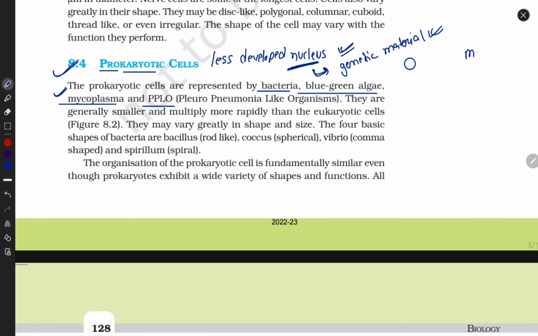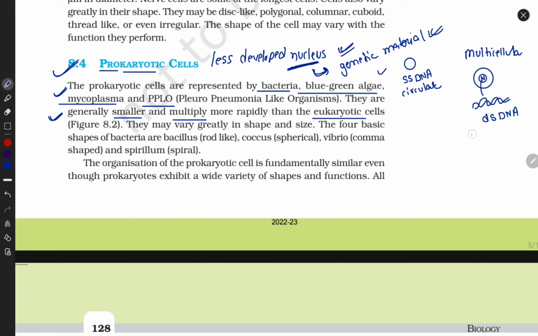Like us, we are multicellular. We have a well defined cell, and inside the cell we have a well defined nucleus. Inside the nucleus we have well defined genetic material. We call it DNA. Our DNA is double stranded, and their DNA is single stranded, circular. Clear guys? Next, they are generally smaller and multiply more rapidly than eukaryotic cells.